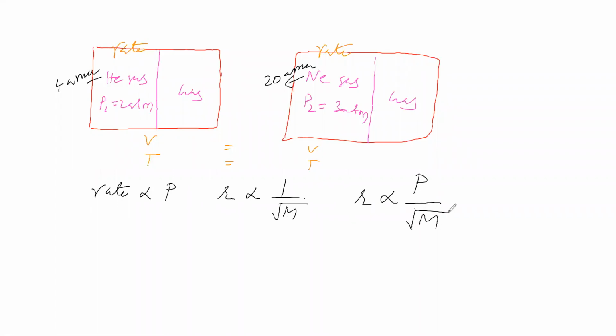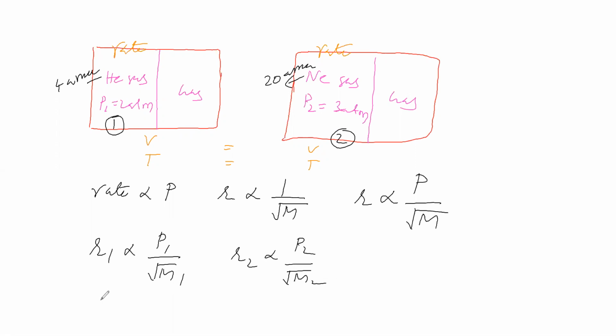Now for helium gas, it is the first gas. For the first gas, let us substitute the values: R1 is directly proportional to P1 by square root of M1. For the second gas, we will substitute R2 is directly proportional to P2 by square root of M2. Like this we will get. Then from these two, R1 is equal to some constant into P1 by square root of molecular mass, and R2 is equal to some constant into P2 by square root of molecular mass.